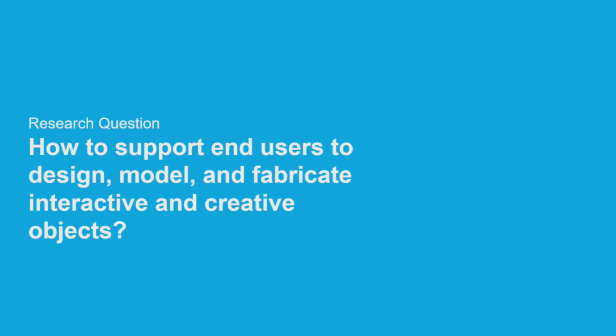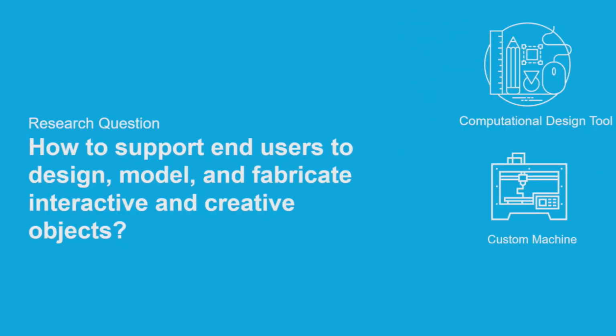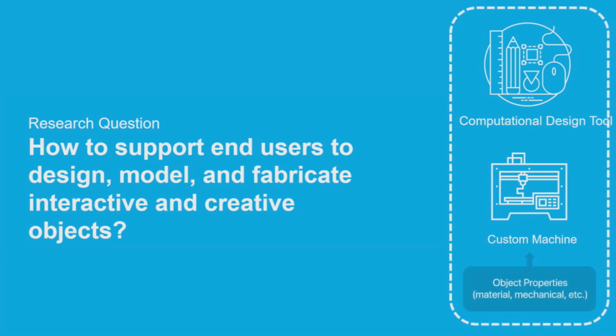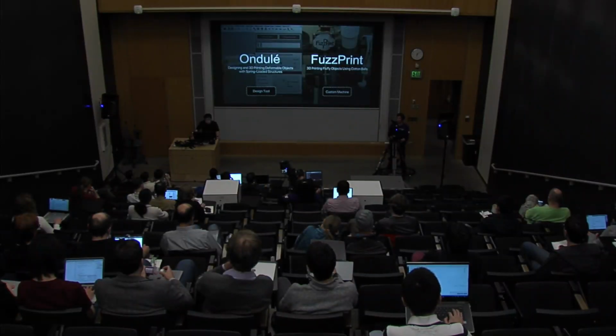All right. So my big research question is how to support end users to design, model, and fabricate interactive and creative objects. In my research approach, I focus on two parts. The first one is a computational design tool, and the second one is a custom fabricating machine. I also investigate object properties like the material or mechanical properties and try to integrate them into these two parts.